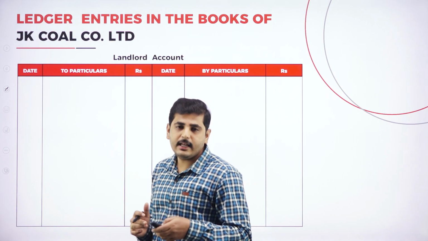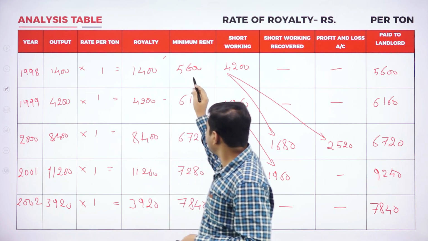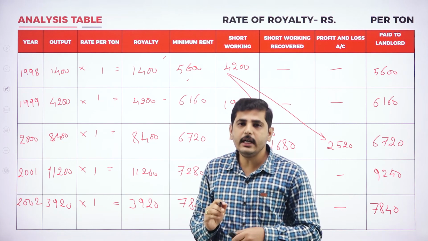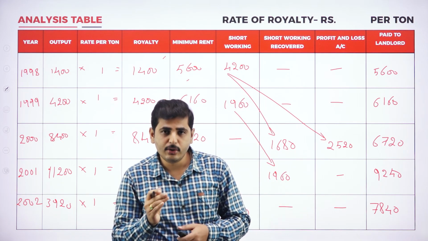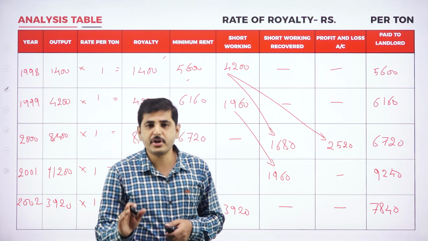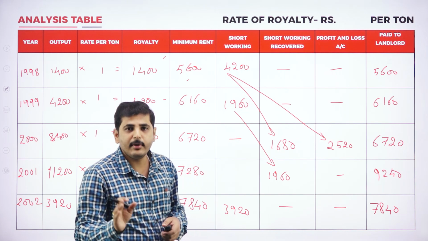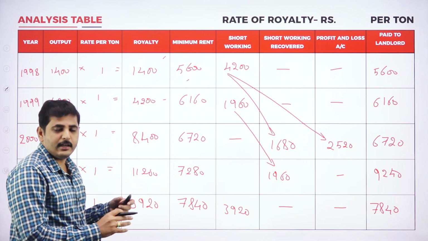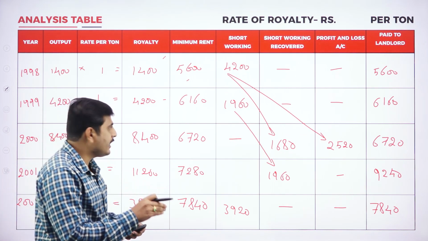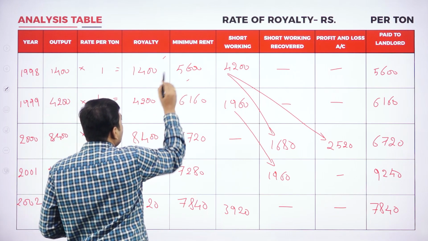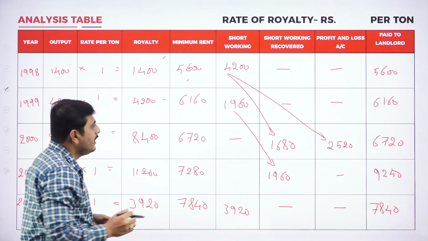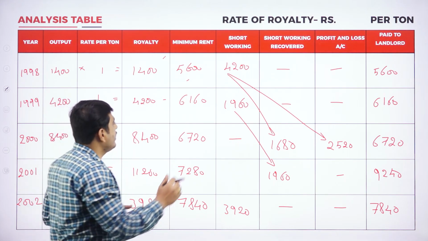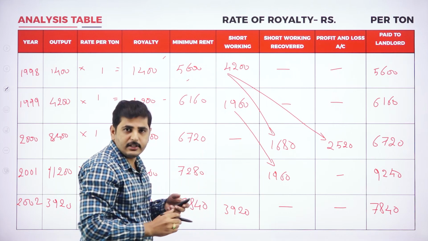So what is the journal entry? In the first year, which amount are we paying? We are paying the minimum rent. The journal entry is minimum rent account debtor to royalty account, to short working account. That means the minimum rent includes both royalty and short working. The minimum rent is 5,600. In this minimum rent, 1,400 is royalty and 4,200 is short working.